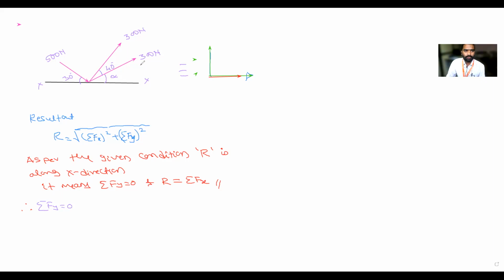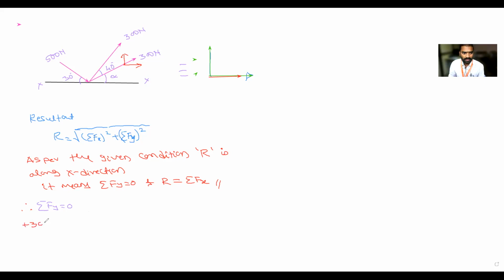So first one, 300 Newton force making an angle alpha with respect to horizontal. What is its vertical component? This is the vertical component, correct? This is the horizontal component. 300 sin alpha. Plus or minus?